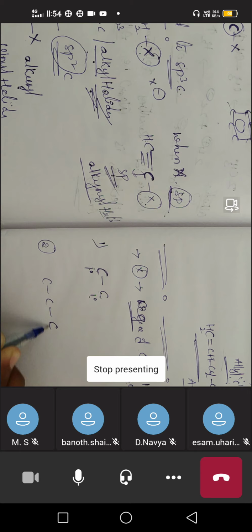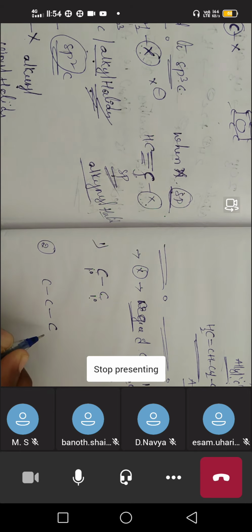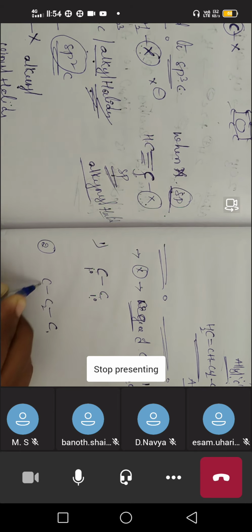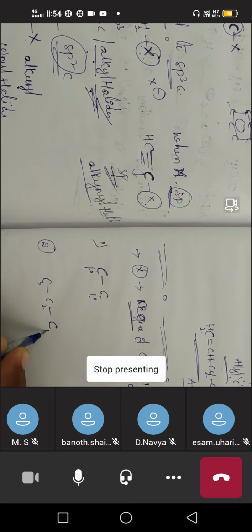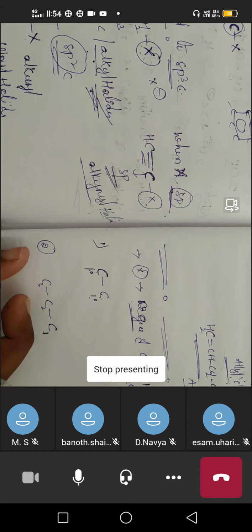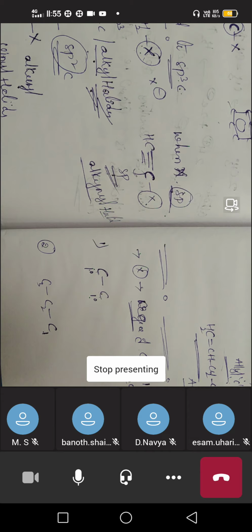So here we have three carbons. If I give the numbers, it is 1, 2, and 3. I'm talking about the first carbon. Adjacent to the first carbon, we have two carbons. But we have to concentrate on the bond connectivity, whether it is in direct connection with one carbon or two carbons. We have to see that.